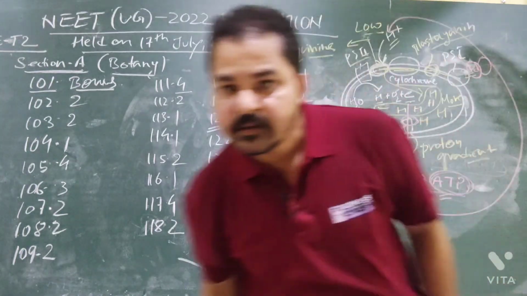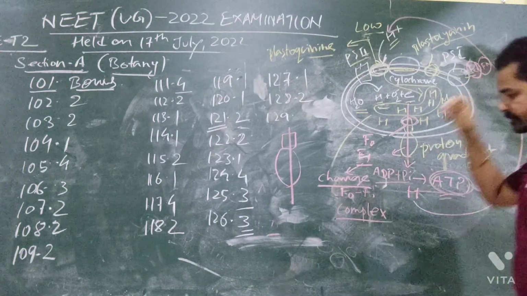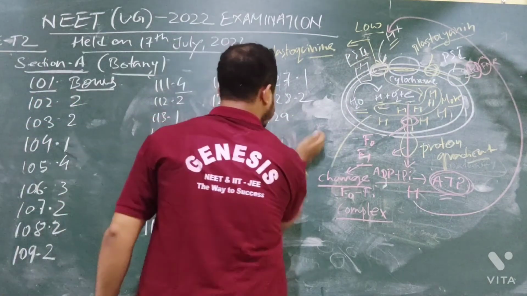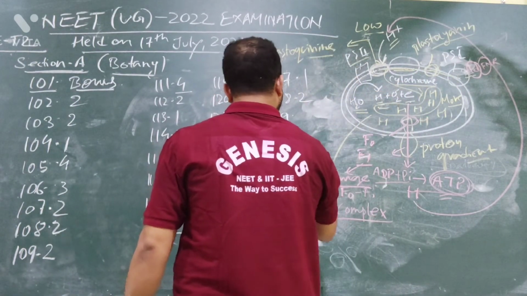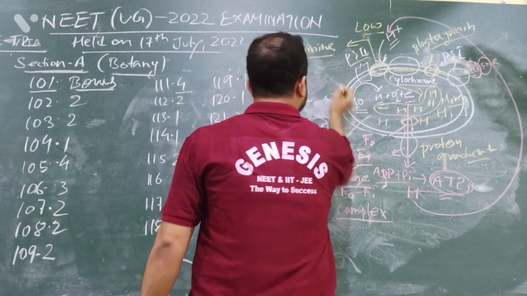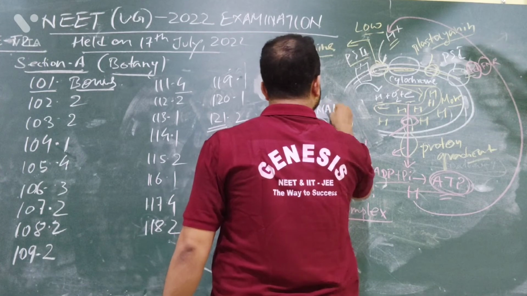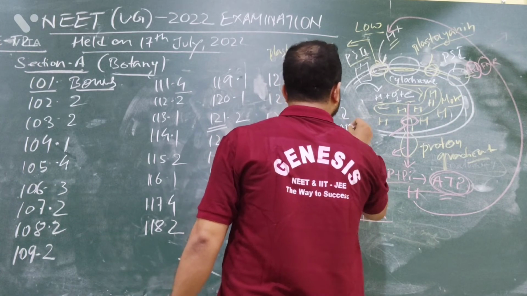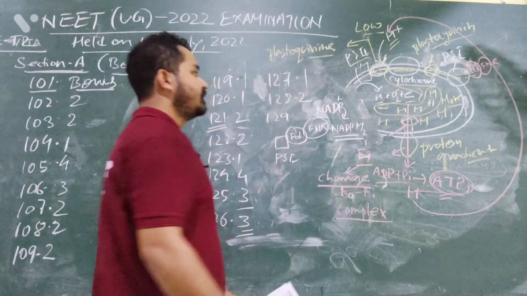Is it visible? Yes. FNR, then FD. At last, what is here? Photosystem 1. So this is photosystem 1, and here is FD, ferredoxin, FNR. And here is your NADP, and when the hydrogen goes there, what is formed? Taking the hydrogen, NADPH2 is formed. Understood?